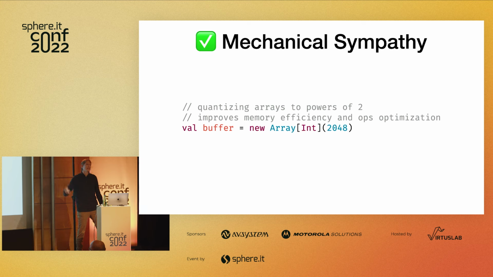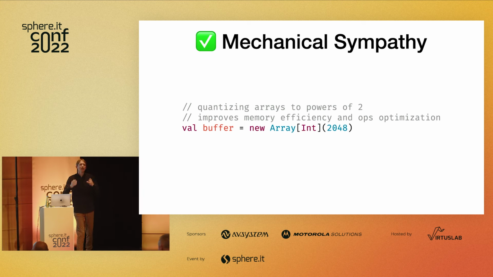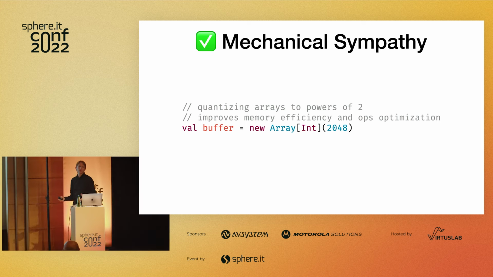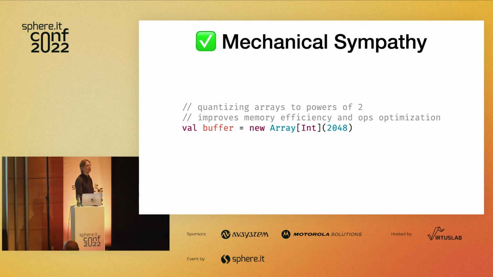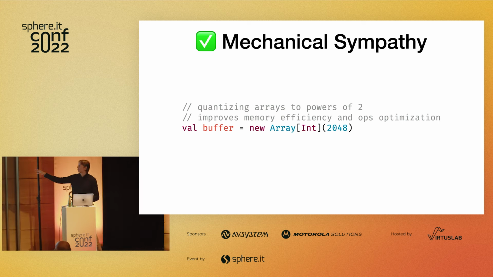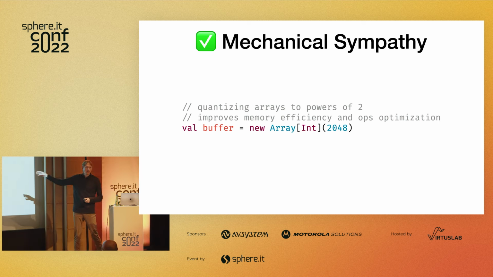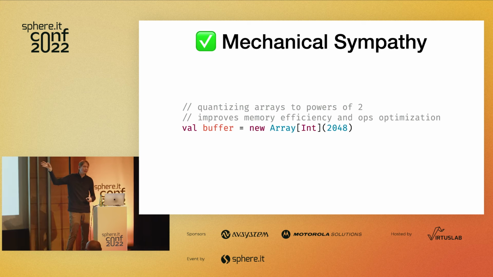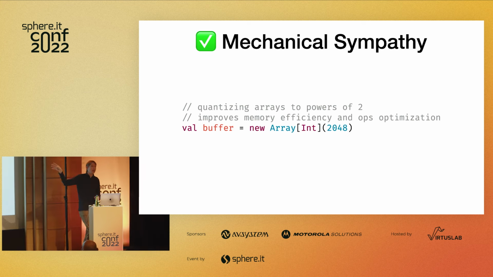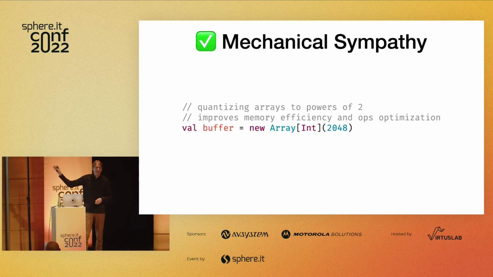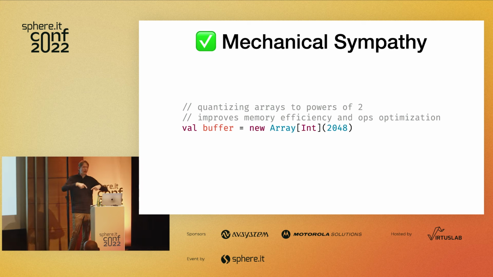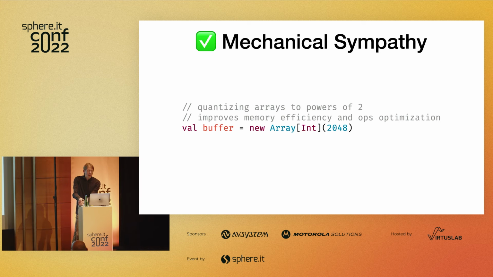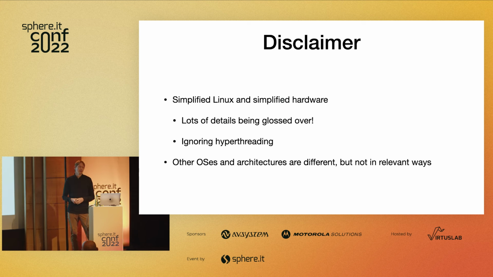This, however, is mechanical sympathy, where we know because of the way that garbage collectors work, because of the way that memory pages and cache lines are sized, because of the way the arithmetic operations work when you're accessing arrays, the powers of 2 are just more efficient, okay? So rather than doing a power of 10 or some random number that we throw in here, we use a power of 2, and that's going to make our program run faster. This is mechanical sympathy. Now, we didn't have to know how to implement a garbage collector or how to actually solder memory onto a motherboard to be able to make this determination. We just had to have a little bit of understanding of how the machine works.